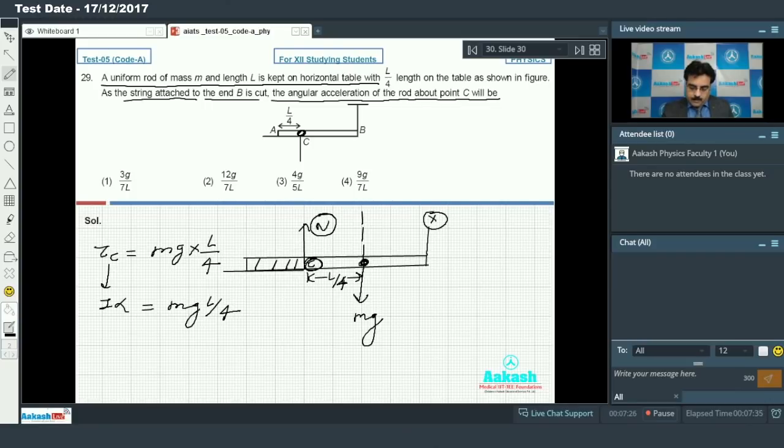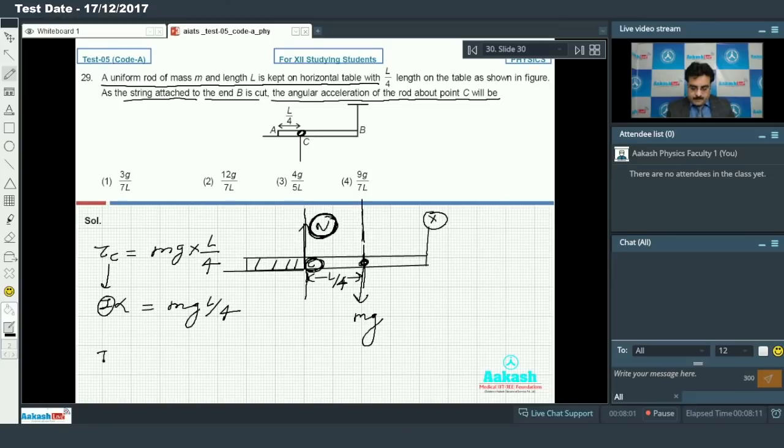And I would like to explain one thing. If I go for torque regarding the normal force, the normal force will pass through the point C, so there is no perpendicular distance. That's why we are not going to take torque about the normal with respect to point C. And now for the moment of inertia I with respect to C, the other axis will pass through the center of mass of the rod, and I need to calculate the moment of inertia about an axis passing through point C, so we can use the parallel axis theorem.